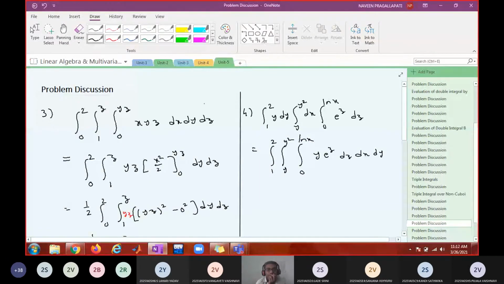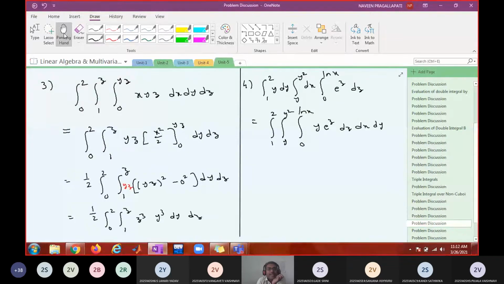Okay. Z limit must be in terms of x and y. X limits must be in terms of y. Y limits are constant. Is that okay?